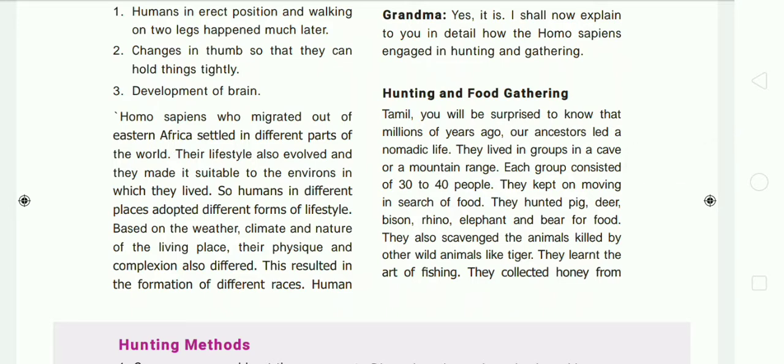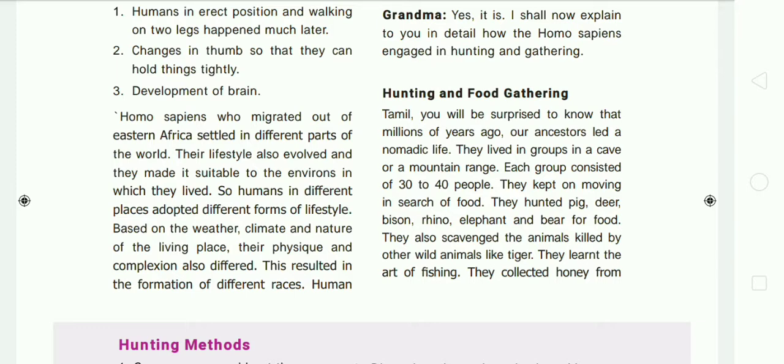The Homo sapiens who migrated out of Eastern Africa settled in different parts of the world. Their lifestyle evolved and they made it suitable to the environments in which they lived. They adapted themselves to their environment. Humans in different places adopted different forms of lifestyle, so not all humans follow the same lifestyle. Even now, according to the place and the climate, the lifestyle of the people may change from one place to another.